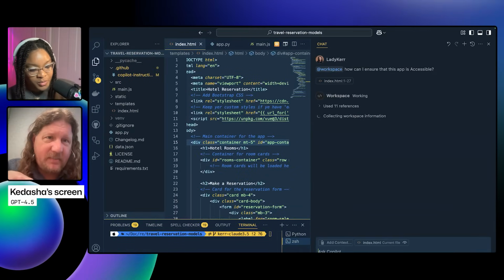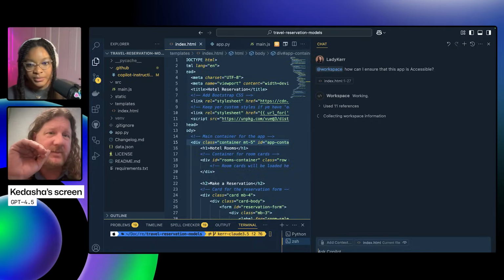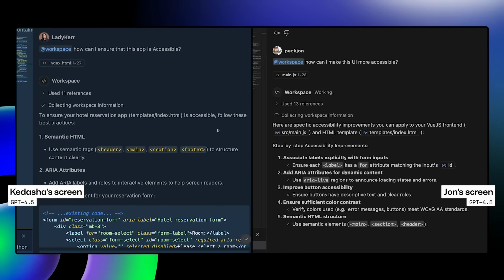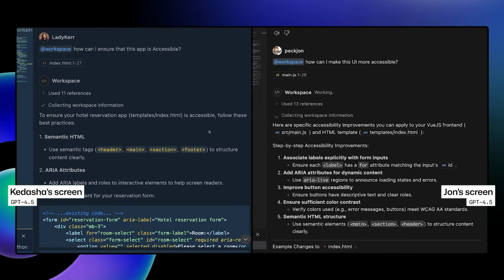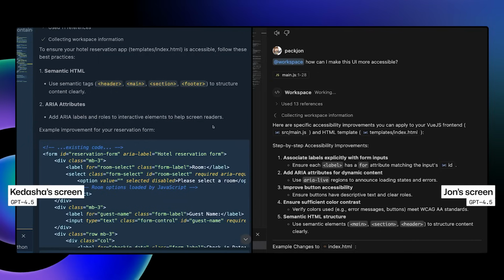Now we're both using the same model here, but we're getting slightly different responses. The content is the same, but the format is very different.